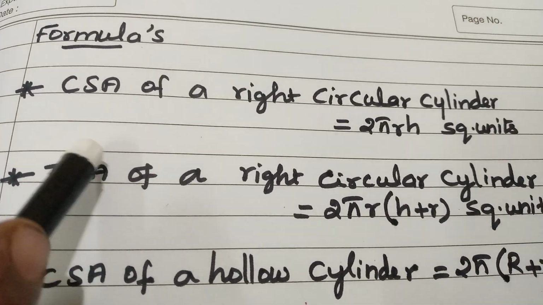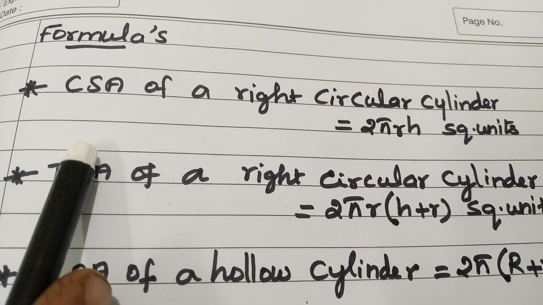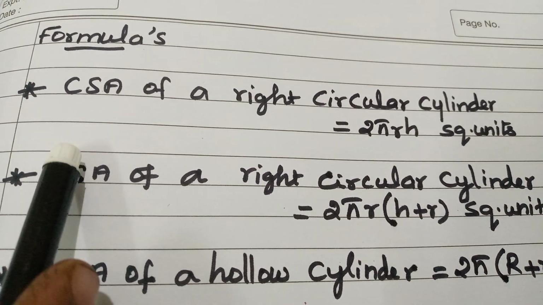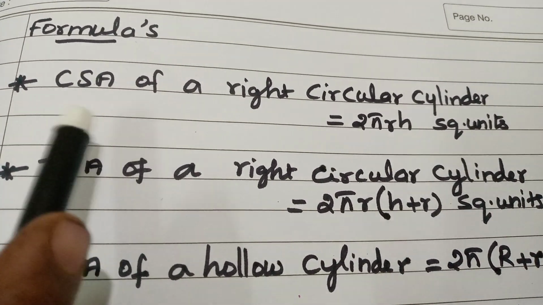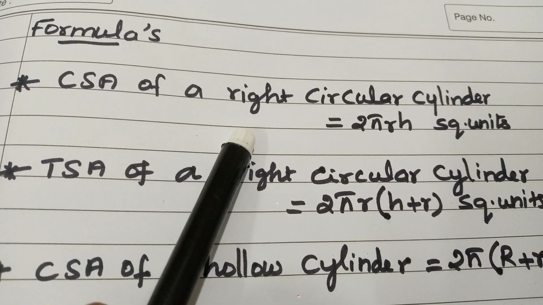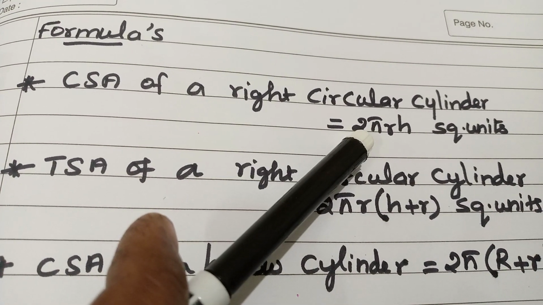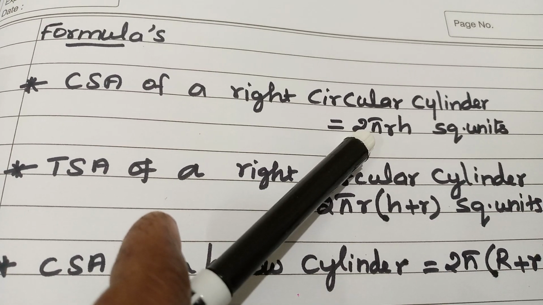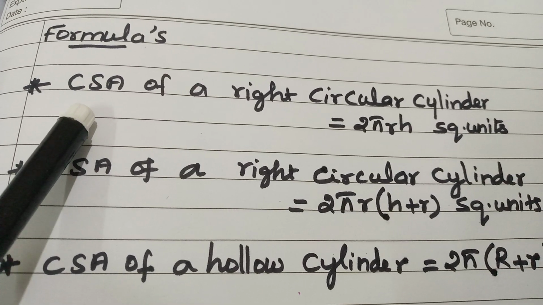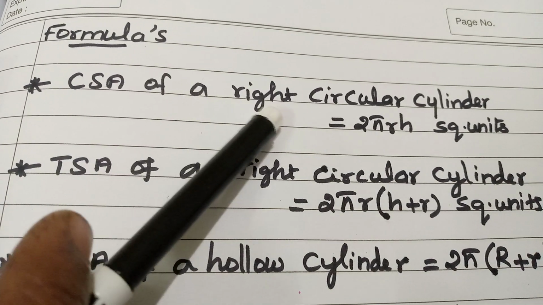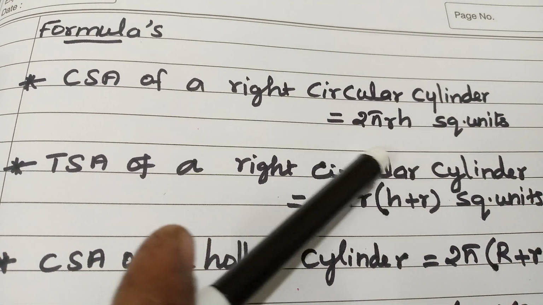So, first of all, we are going to write some formulas. Okay. Formulas are very important. If we don't know the formulas, we cannot do the sum. So, you have to thoroughly study the formulas. First formula is CSA of a right circular cylinder equal to 2 pi r h square units. What is meant by CSA? Curved surface area. Curved surface area of a right circular cylinder is equal to 2 pi r h square units.